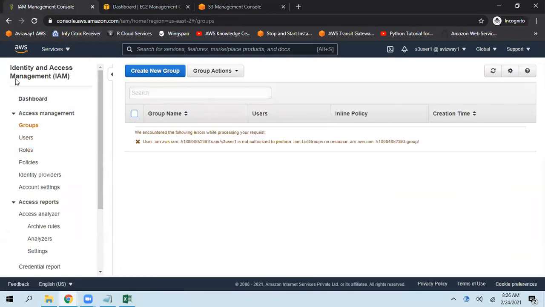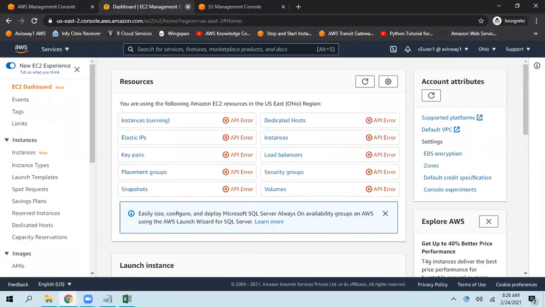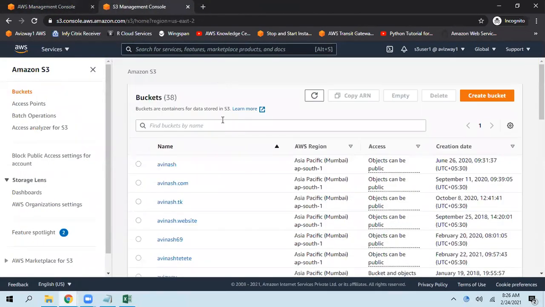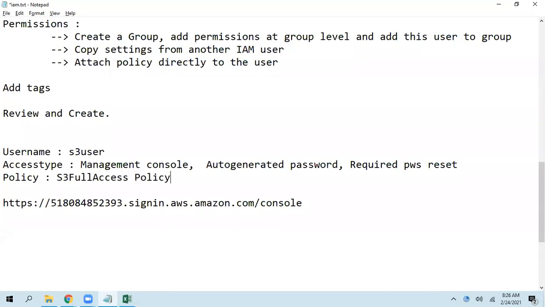No. He is not able to list anything here apart from S3. So we are limiting this user to work only on S3. Why? Because only the S3 full access policy is associated.